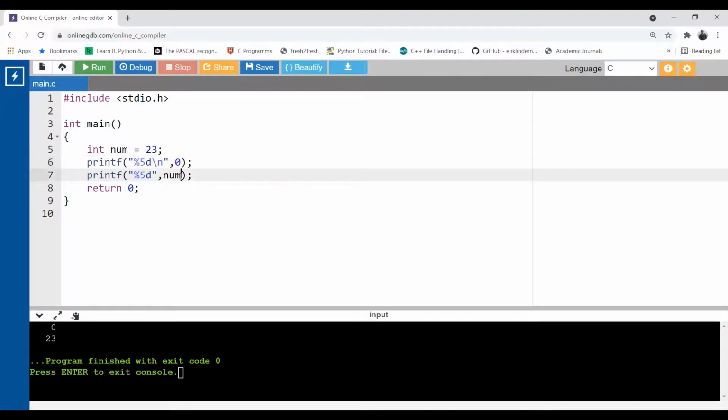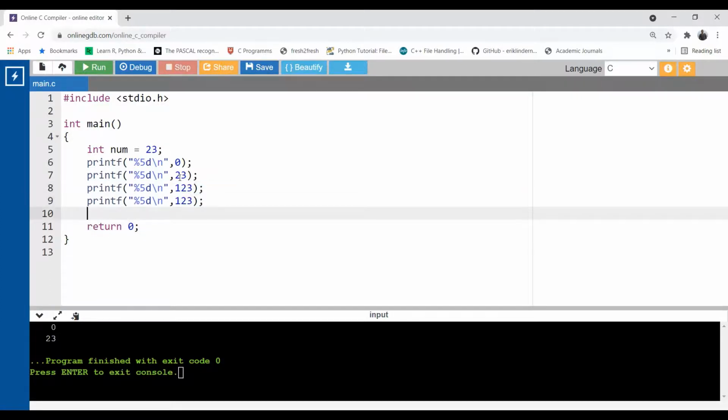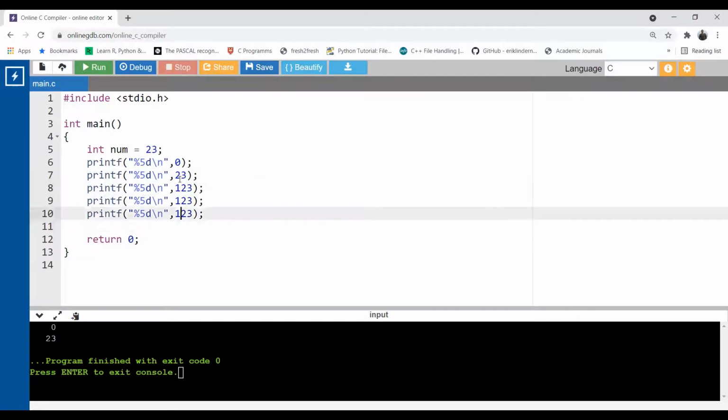Similarly, you can practice with more such numbers. Let me use a 3-digit number. printf %5d, \n, and here I'm using 123. Now use a 4-digit number. Use a 5-digit number, sorry. That's good. So now make it 4 digits and make it 5 digits. Now use a 6-digit number.